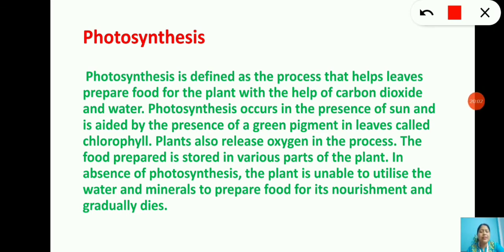The food prepared is stored in the various parts of the plant. In absence of photosynthesis, the plant is unable to utilize the water and minerals to prepare food for its nourishment and gradually dies. So photosynthesis is the process by which the green plants prepare their own food with the help of water and carbon dioxide, and in presence of sunlight, which is trapped by the green pigment, that is chlorophyll. I think it is clear.